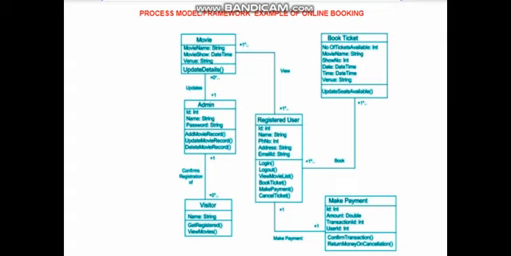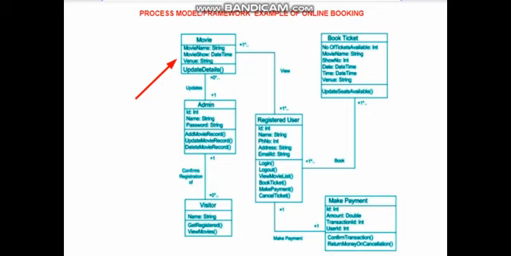For example, let us take movie. In movie we have many activities or actions that are carried out: update details, movie name, movie show, venue. So movie is one module, and this module will have a set of actions.